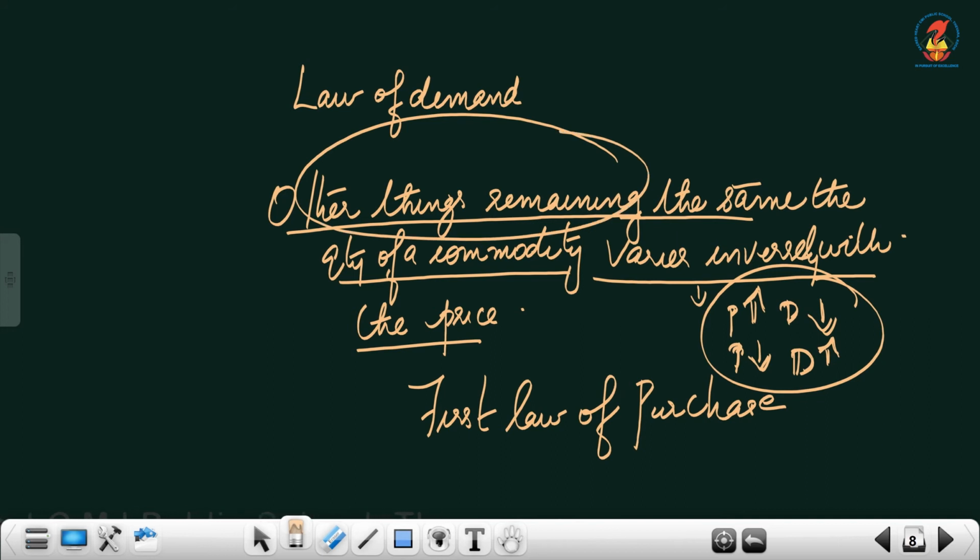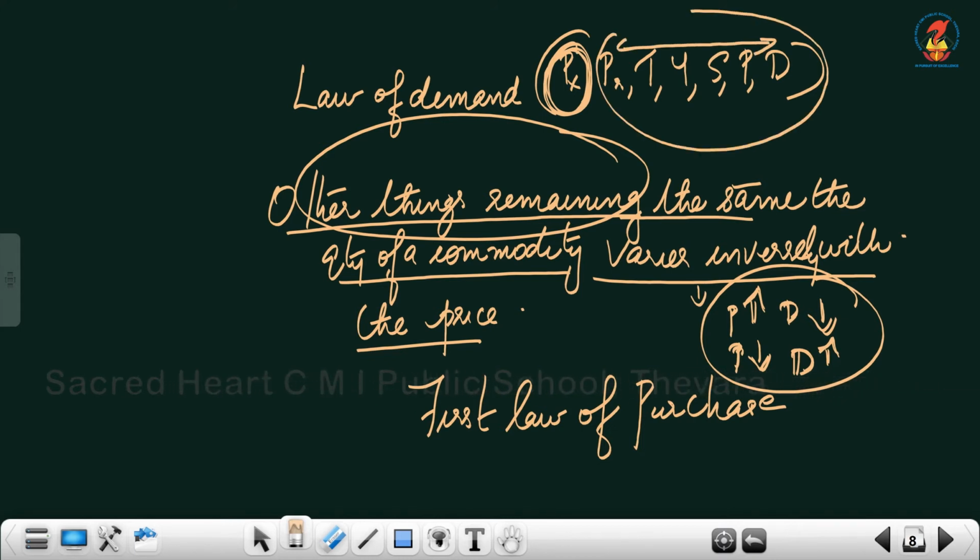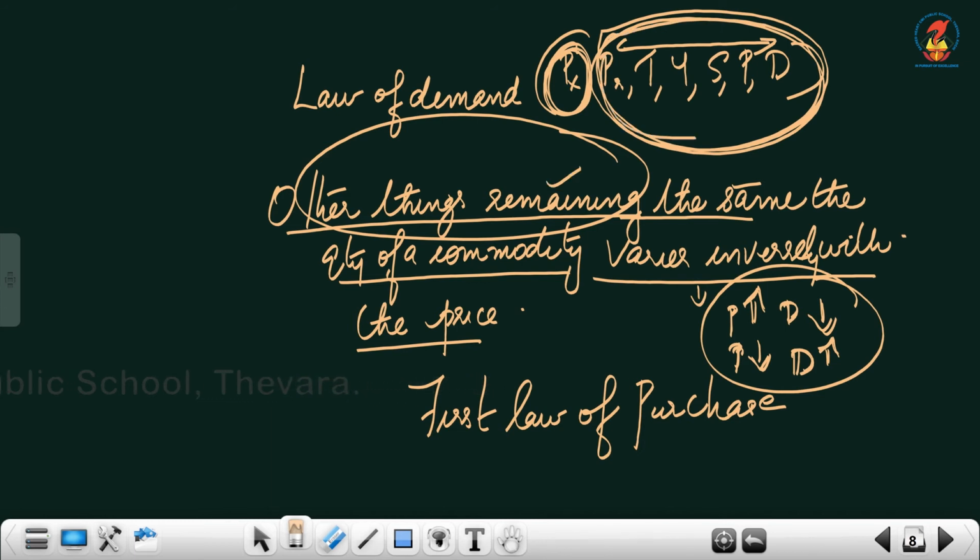What is meant by other things remaining the same? You know the factors which affect the demand: prices of a given commodity, prices of related goods, taste and preference, income of the consumer, season, population, distribution of income, etc. Let all other things remain the same. There is no change in all other factors. All these factors we are assuming to be constant. That is known as other things remaining the same.